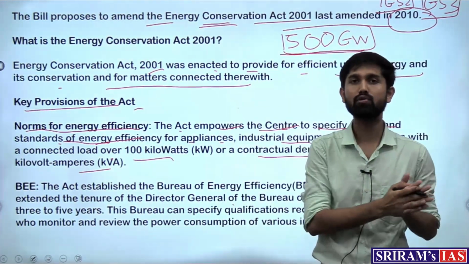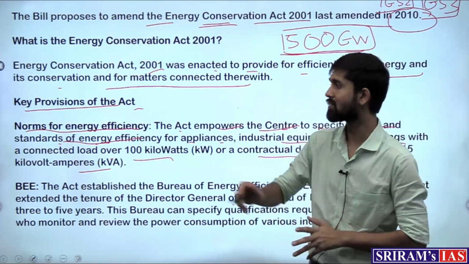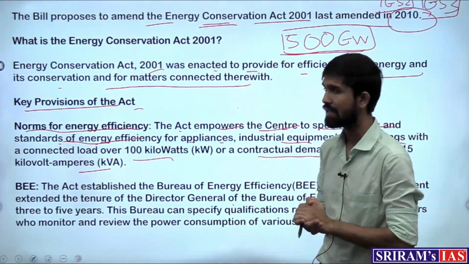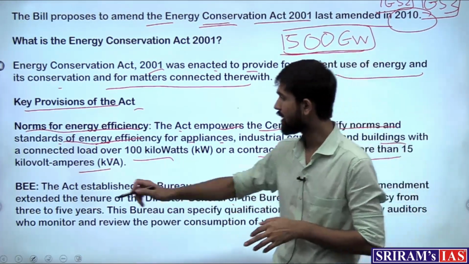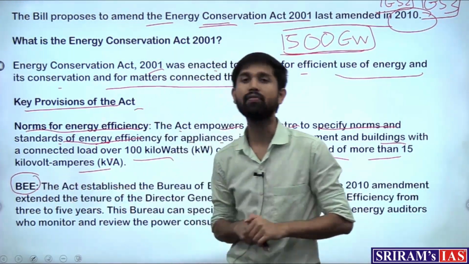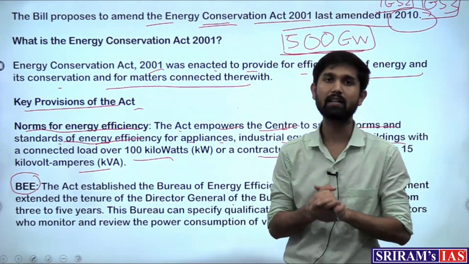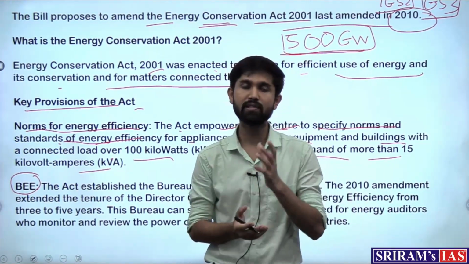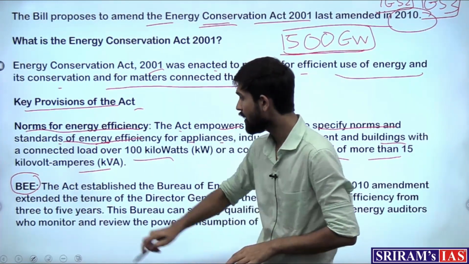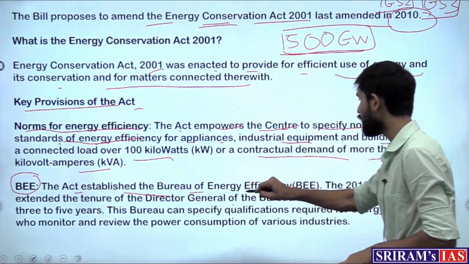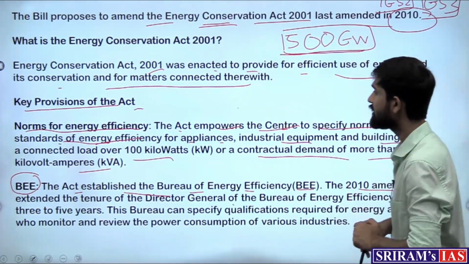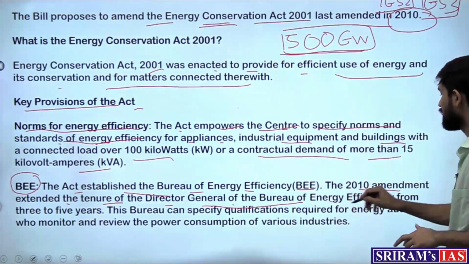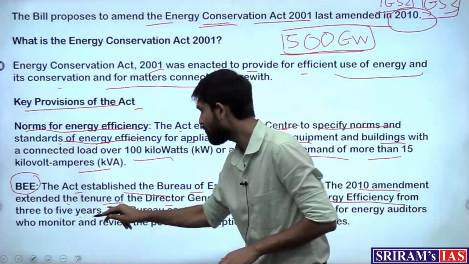So ranging from household appliance to big industrial appliance, the standards are set by the center with respect to energy efficiency. Then a very important body, that is Bureau of Energy Efficiency, is set up under this Act. Now this is a premier body which takes care of implementing the energy efficiency schemes and activities in the country. So the Act established the Bureau of Energy Efficiency, and the 2010 amendment extended the tenure of the Director General of the Bureau of Energy Efficiency from 3 to 5 years.